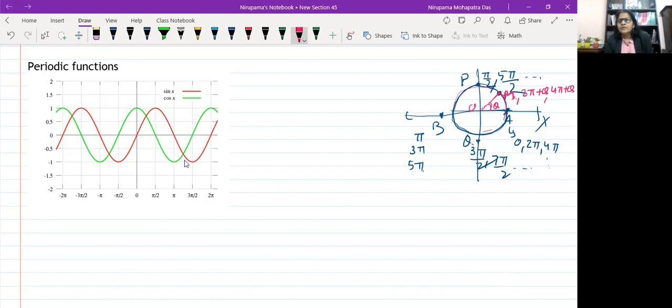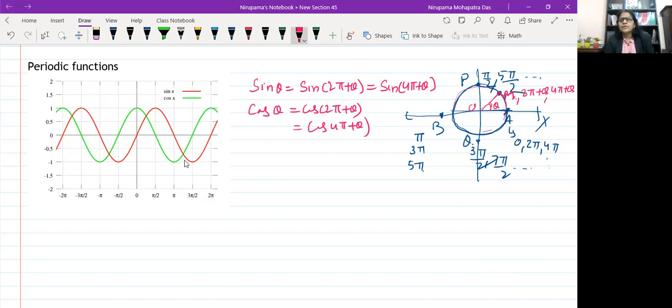Now, if you want to find the trigonometric ratio, what will happen? In the beginning, you may write sine theta. Again, it is equal to sine 2 pi plus theta. Again, it becomes sine 4 pi plus theta and so on. Similarly, if you want to take cosine also: cos theta, cos 2 pi plus theta, cos 4 pi plus theta and so on. Are you observing any pattern in it?